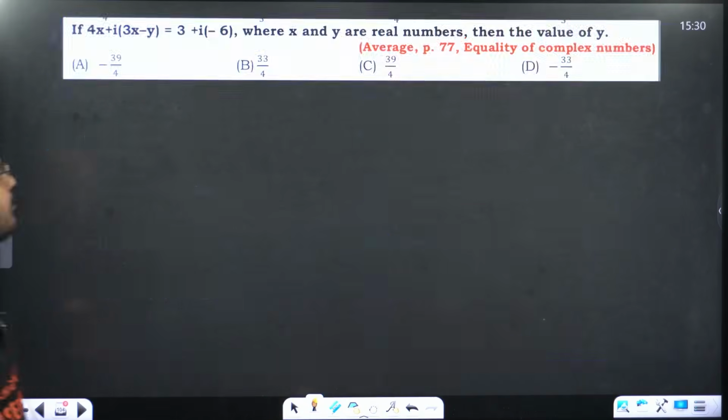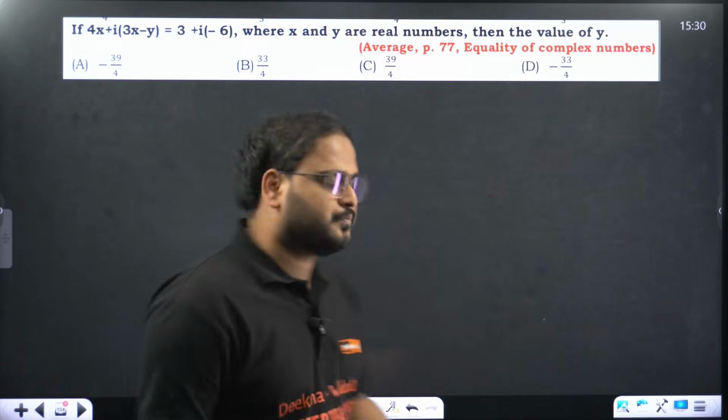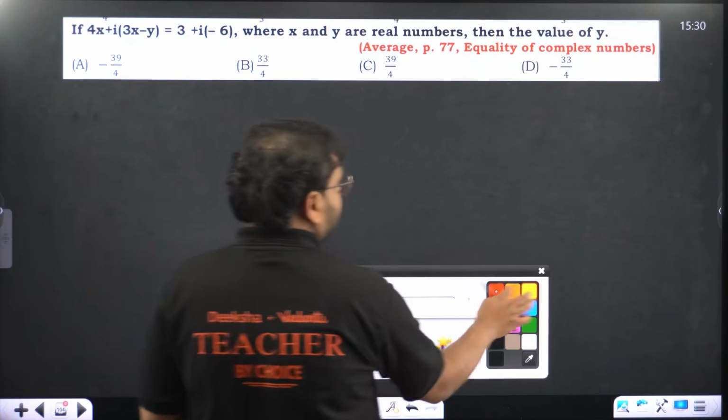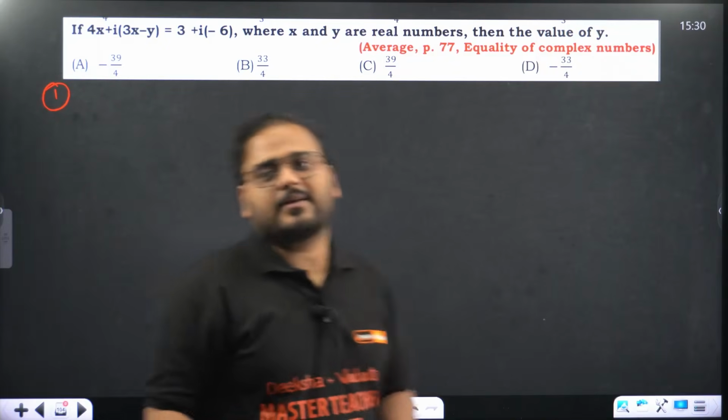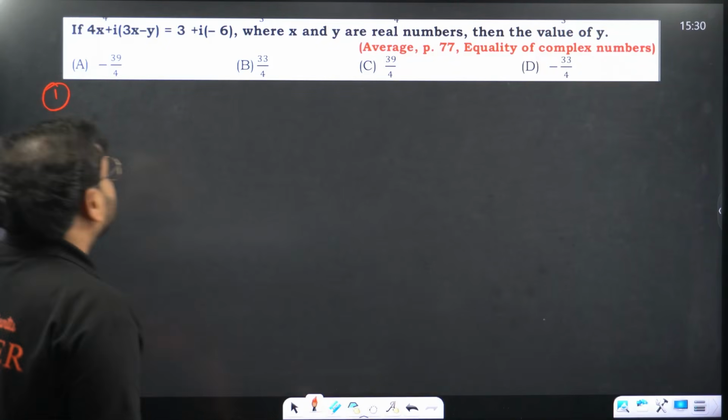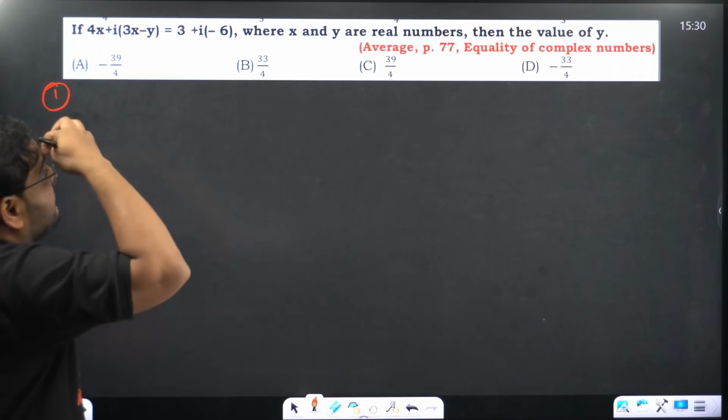This was the end of your theoretical part. Let's look at some questions now. Again, questions are very relevant because they are from your question bank. This is where you compare two complex numbers and find the value of x and y.